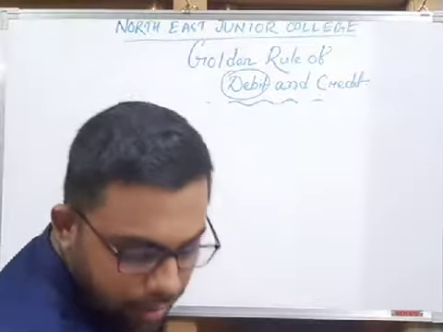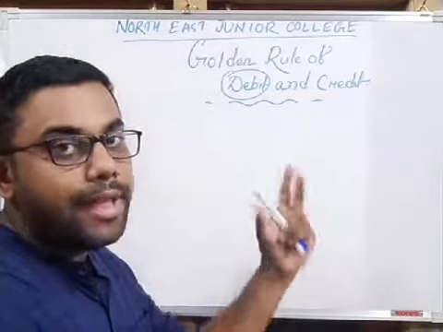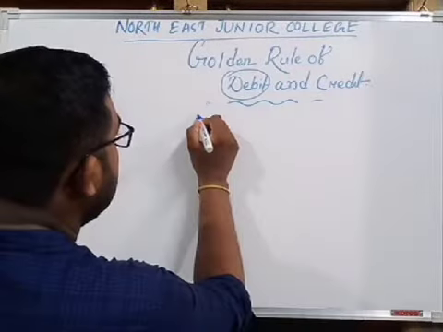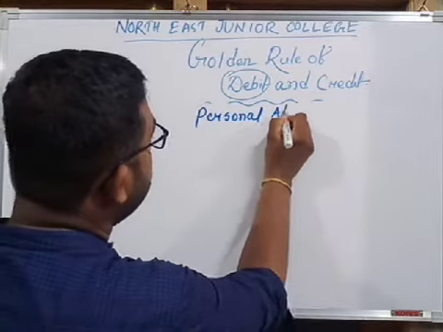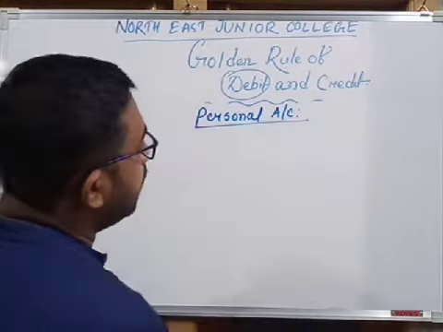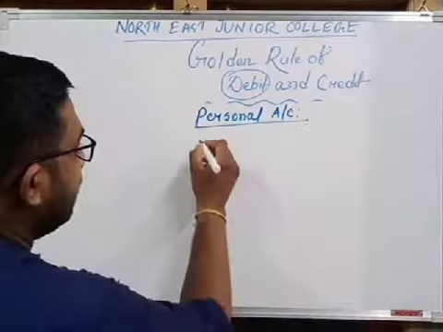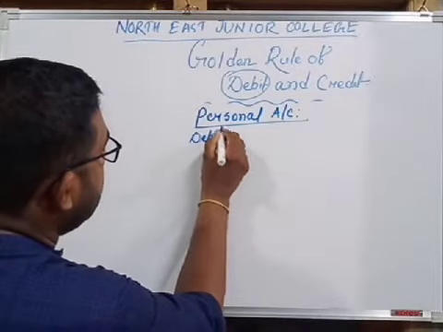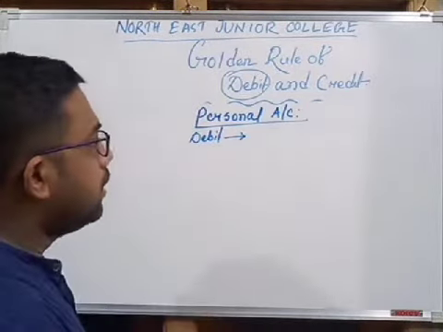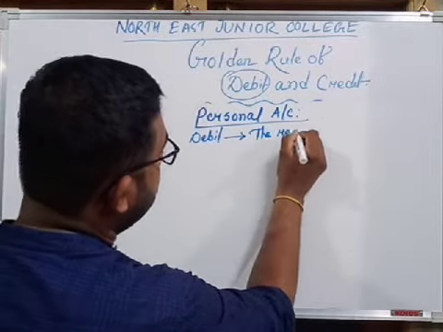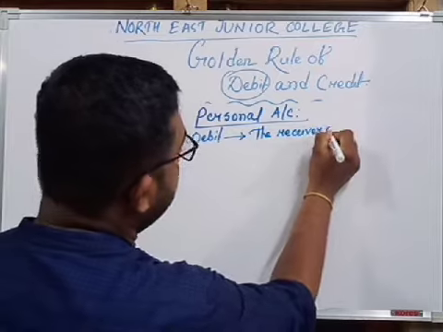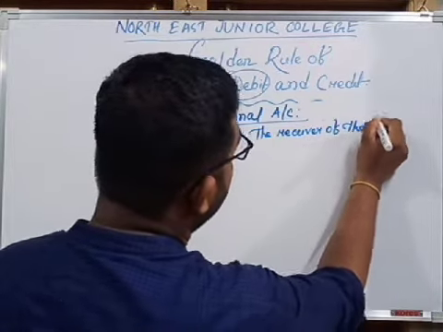For the golden rule of debit and credit we have to find it for every account. So what is our first account? Personal account. So for personal account, write it in your copy. Which one is debit?